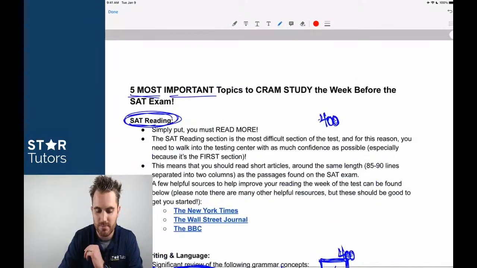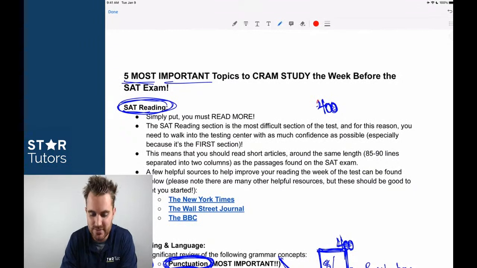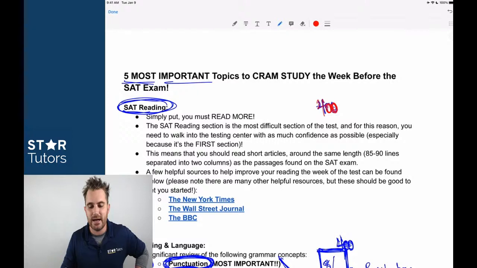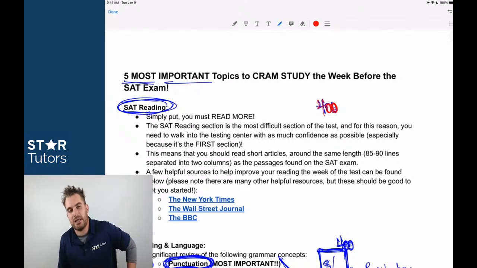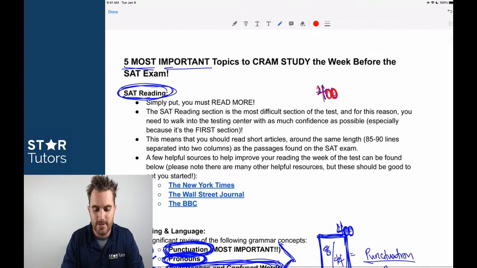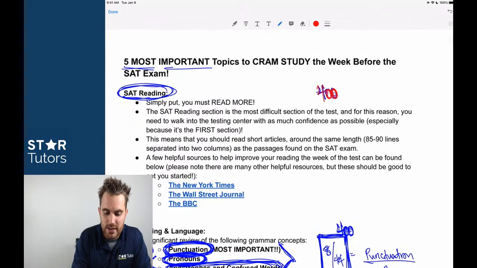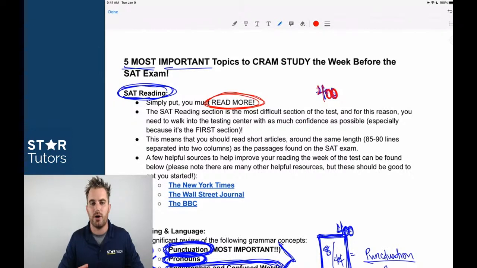Let me jump back up here real quick to the reading section. And again, I don't want to make this video too long, because I want you guys to be able to take the document, take what we talk about in the video, and then apply it yourselves to the real thing. But when we talk about reading, simply put, we have to read more. And especially, believe me, I applaud all international students. If you're taking the SAT in your non-native language, I applaud you to no end. That's unbelievable that you're able to do that. So unbelievable job in working through this. But having said that, it is a difficulty.